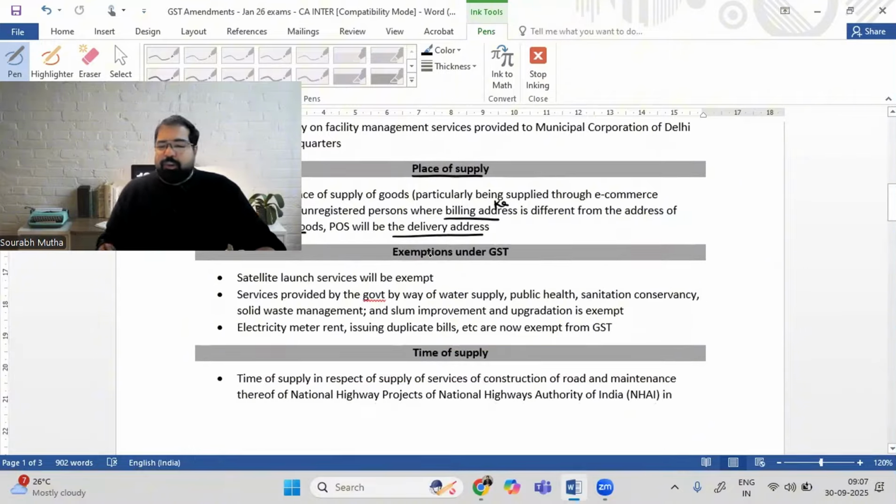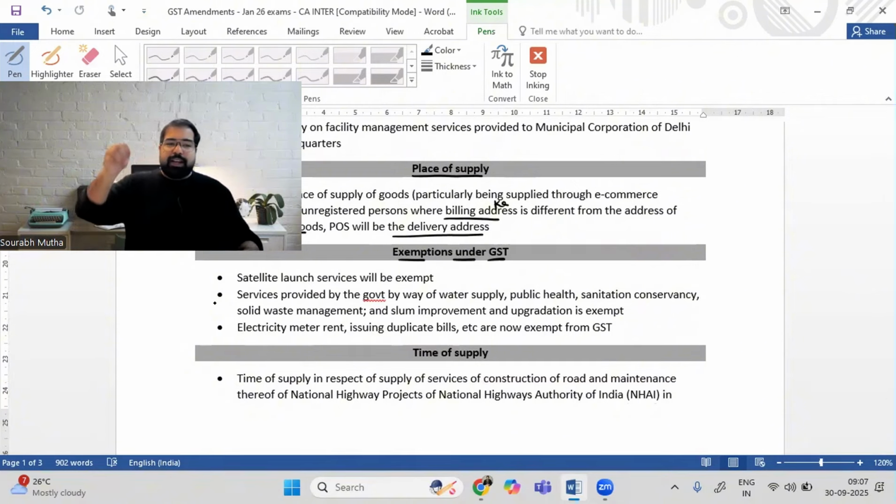Let's go to the next chapter already. Very, very simple one. This one is exemptions under GST. What are the ones which are exempt under GST? Guys, as you know, there is a place called Sri Harikota in India, which is famous for satellite launch. It's basically in south of India where the satellites get launched really, really well. And if you are launching it from there, satellite launch service offered by either ISRO or Antariksh or any other organization, also government owned, will be completely exempt.